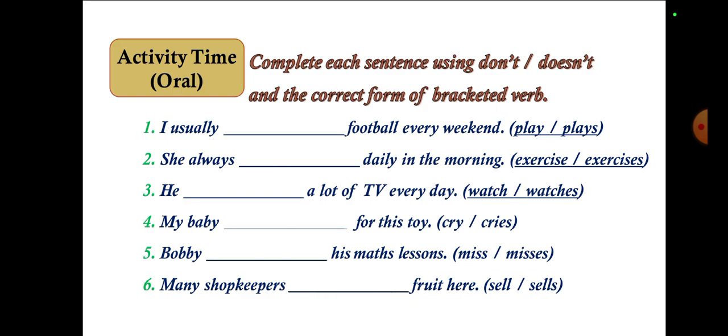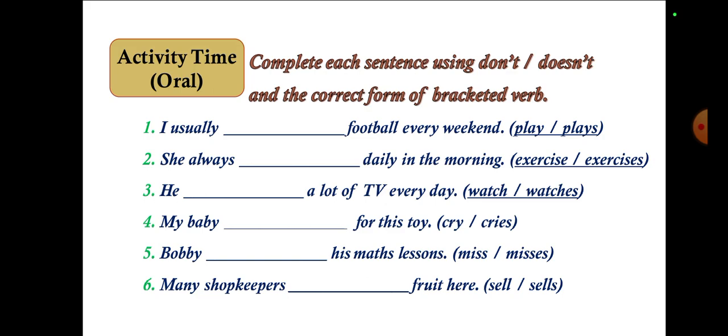Now complete each sentence using don't or doesn't and the correct form of the bracketed verb. So: I usually dash football every weekend. I usually play football. Okay. She always dash in the morning: exercises in the morning. She always exercise. It will be exercise because always has s.